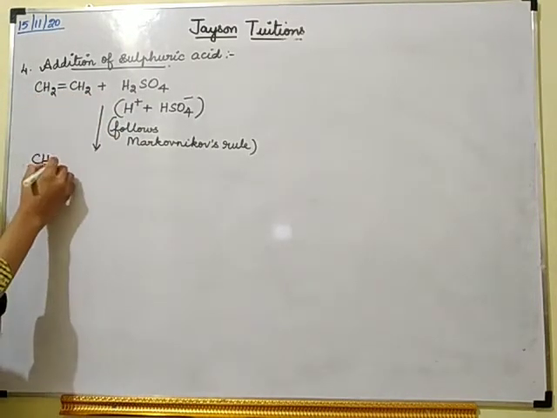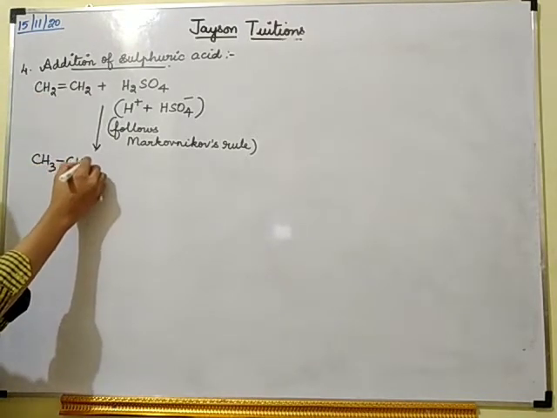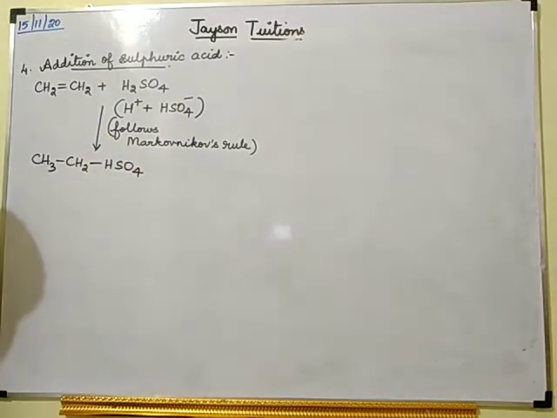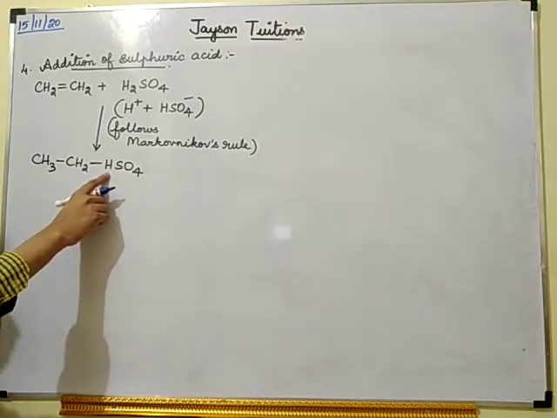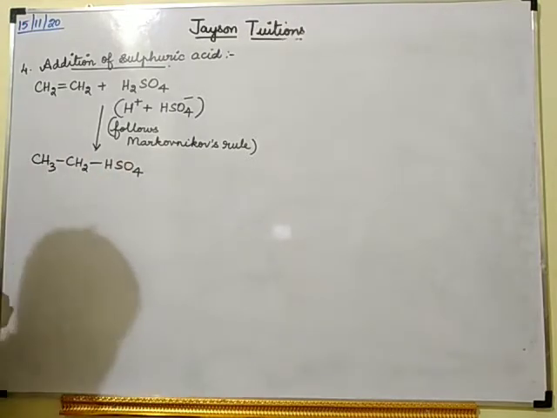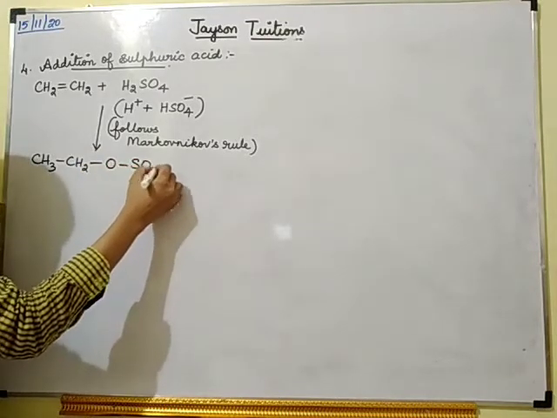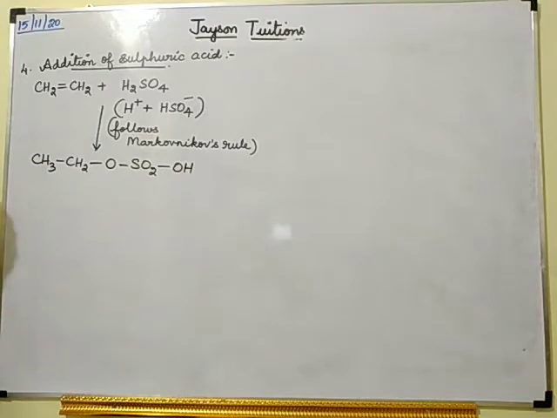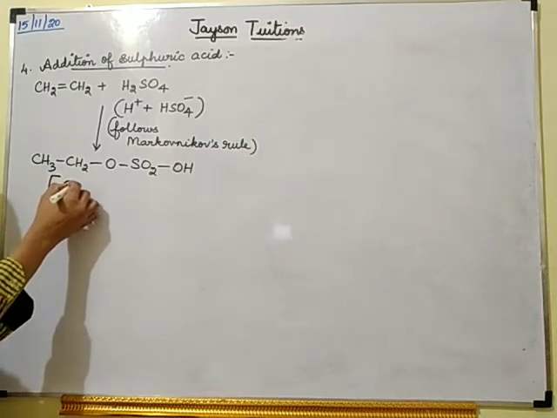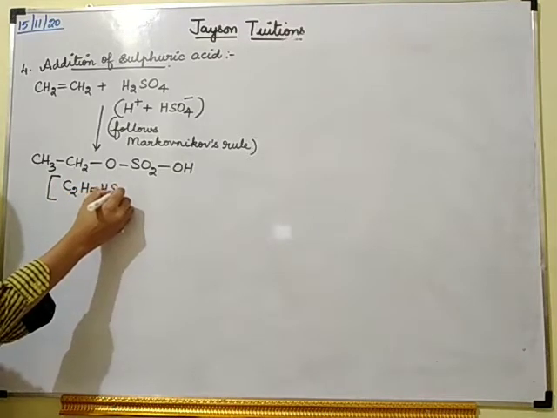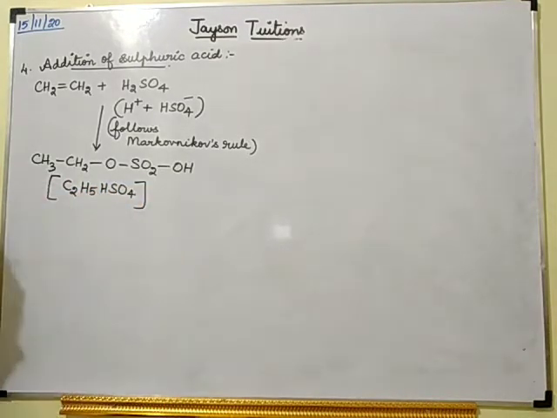If hydrogen is added to one side, I will get CH3, CH2, HSO4. Actually, this hydrogen will not be connected to the bond; oxygen only will be connected to the bond. So how will it be connected? It will be connected like this: O, SO2, OH. When I write it together, C2, 3 plus 2, 5, C2H5 HSO4. I can write it like this.